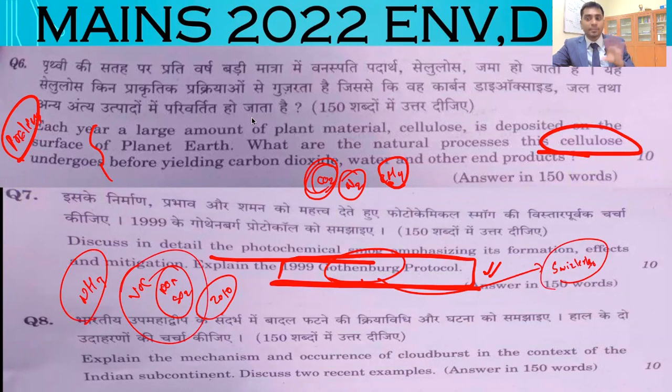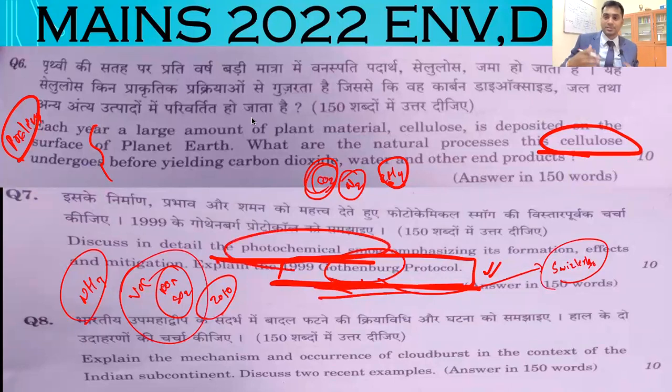If you are writing, you can manage at least one or two sentences, because the question is asked in one context, and that context is the photochemical smog context. So I don't think it is difficult, because you can manage it, though you don't know the exact provisions or the years. How? This is the way in which you can manage. Again, it is a manageable question. The first part is easy, the second part is manageable.